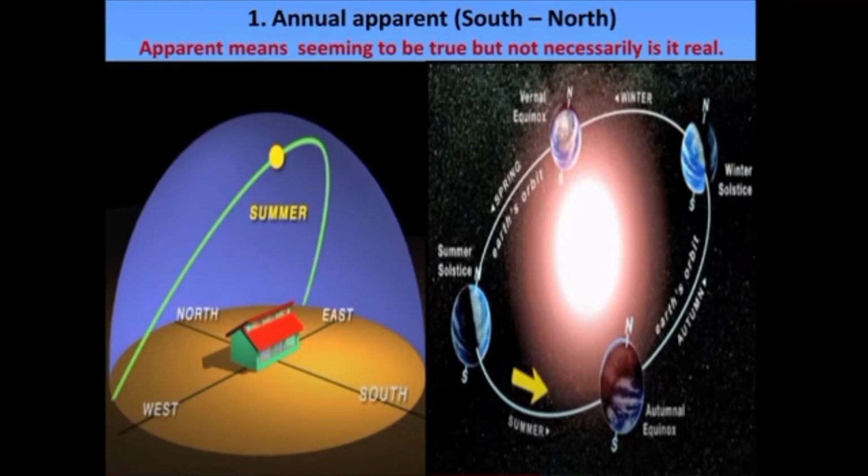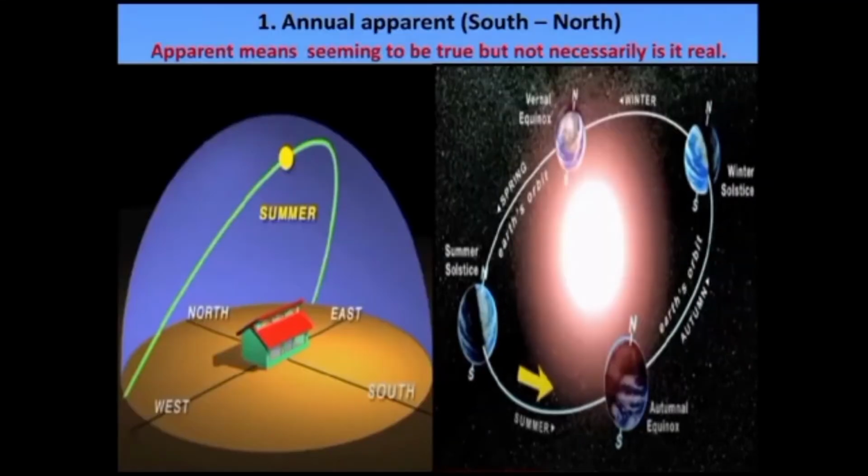In the first picture, you can see that the sun is moving towards the north. Now students, we have observed in our first video that the position of the sun at sunrise appears to change on the horizon every day.